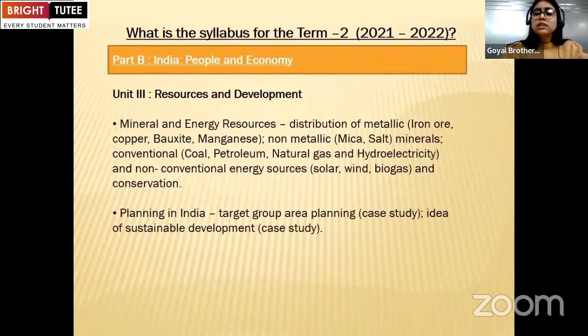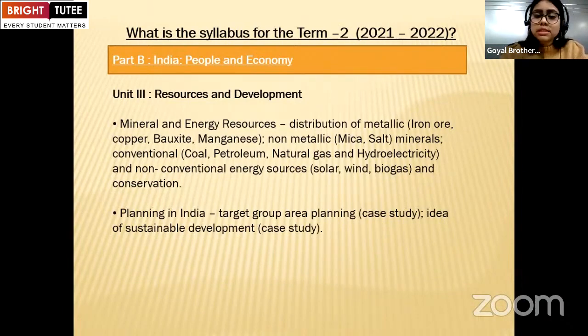Now let's talk about part B, that is India, people and economy. In unit third, we have resources and development. In this, they will be knowing about the mineral and energy resources. In this mineral and energy resources, the syllabus is distribution of metallic minerals. They have to read about iron ore, copper, bauxite, manganese. Then they have to read about the non-metallic minerals, that is mica, salt. Then conventional as well as non-conventional energy resources, and they have to read about the conservation of mineral and energy resources.